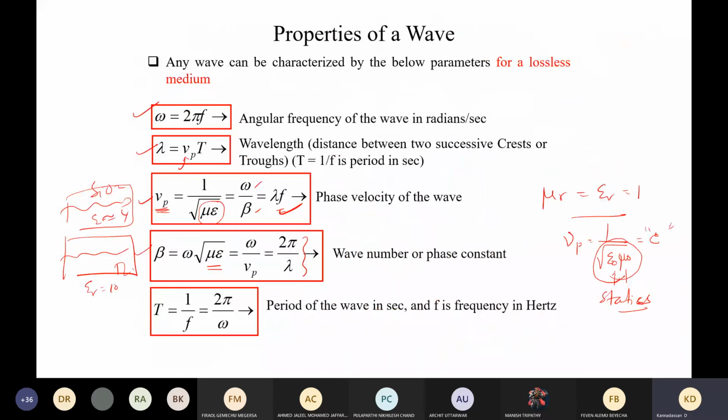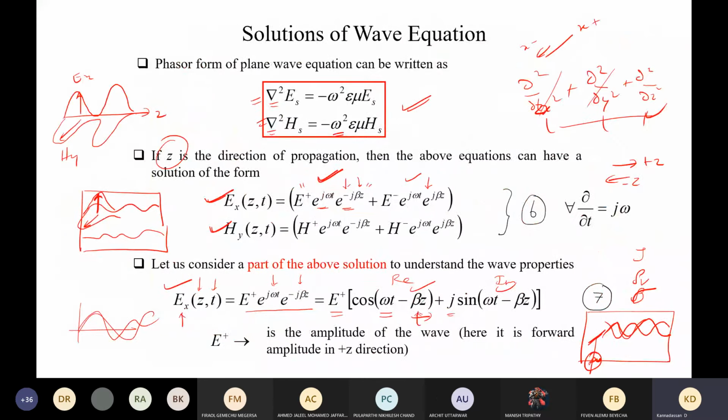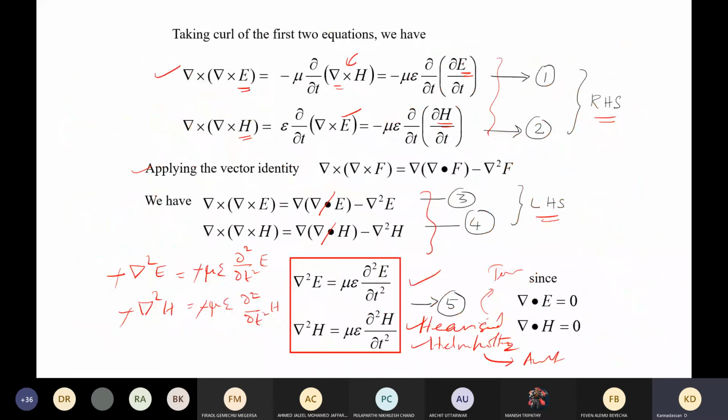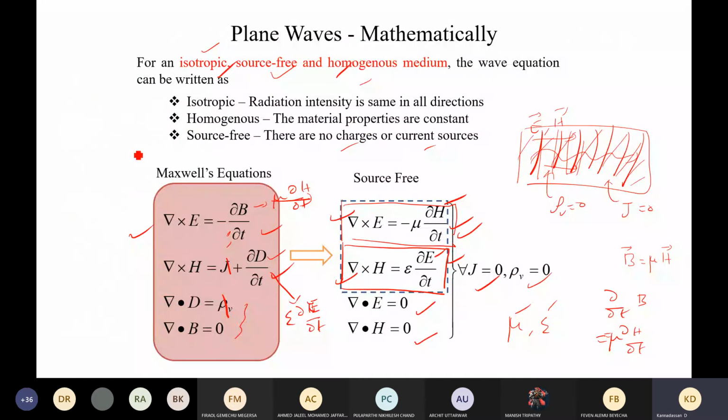Okay, now, so far we have discussed the wave that exists in an isotropic, homogeneous, source free medium. But this is not always true. For instance, if you consider the air medium, some types of charges might be available. In that case, the wave behavior will completely change.